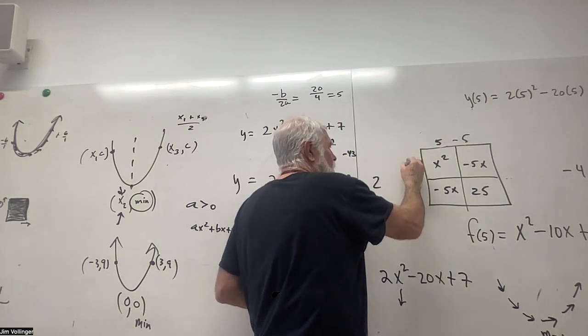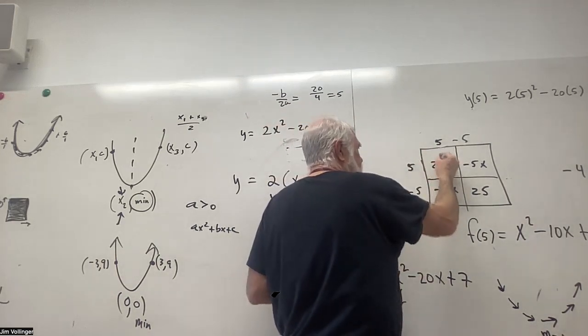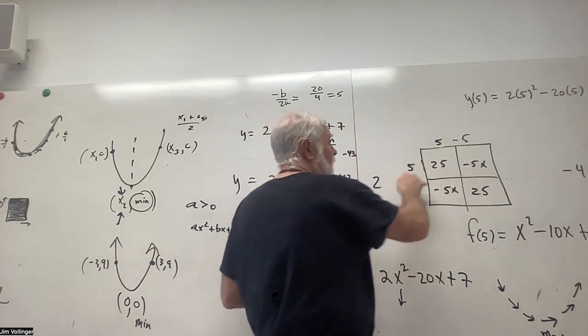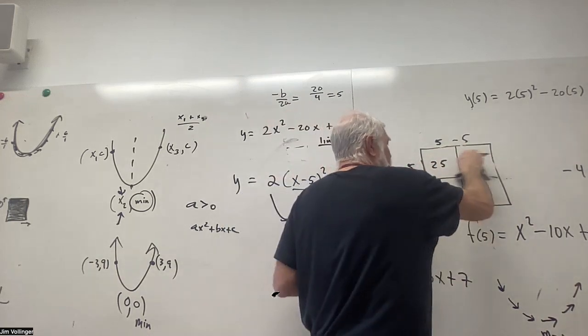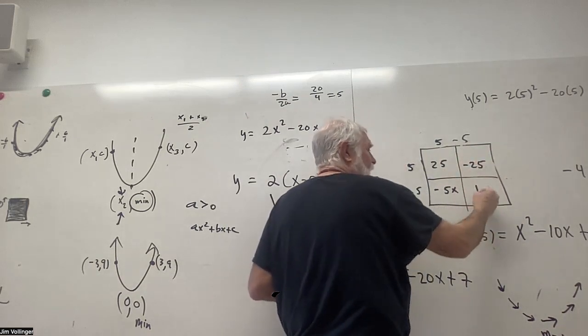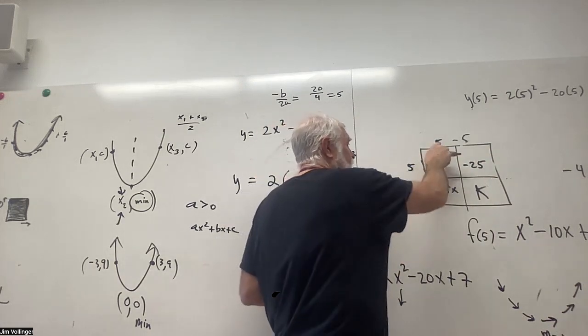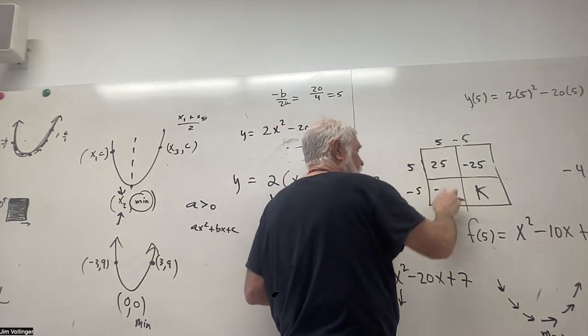Okay. Well, I know what 5 times 5 is. It's 25. And 5 times minus 5 is minus 20. And remember, this 25 is constant. We'll call it K. Okay? And minus 5 times 5 is another minus 25.